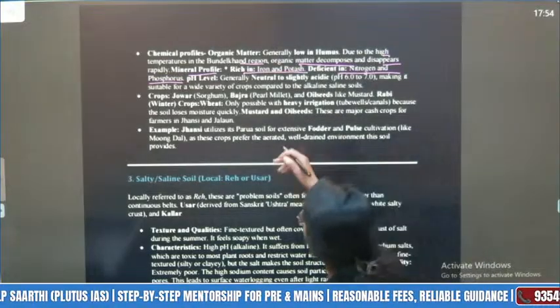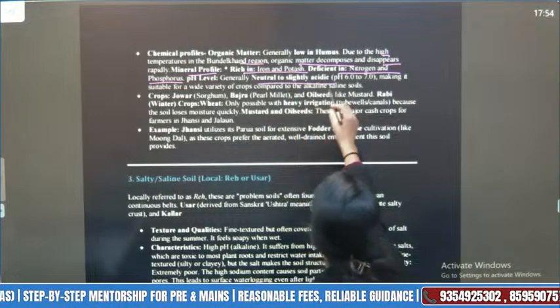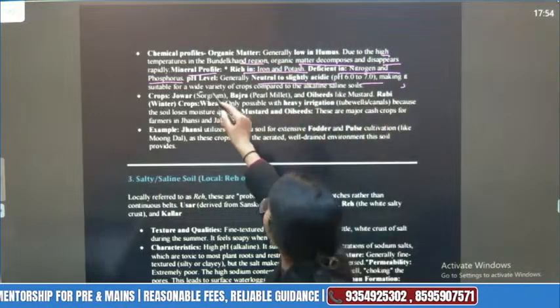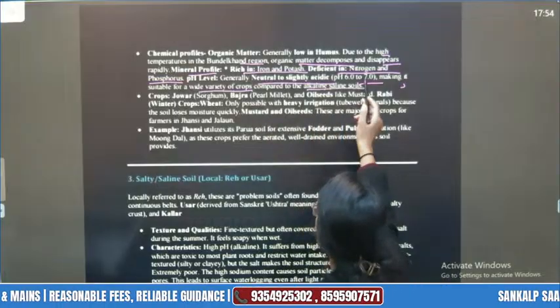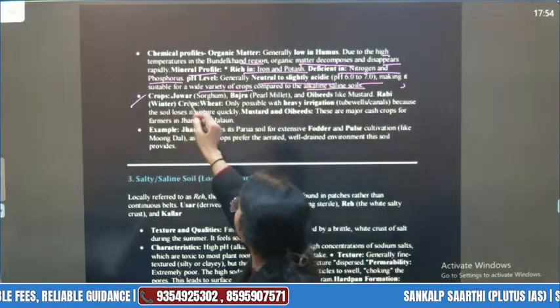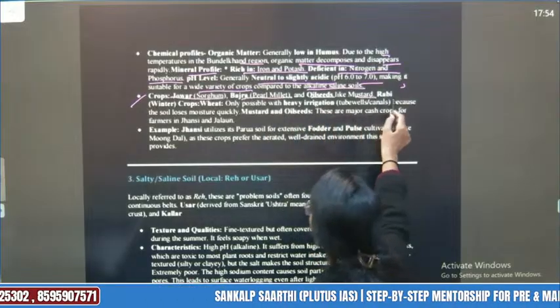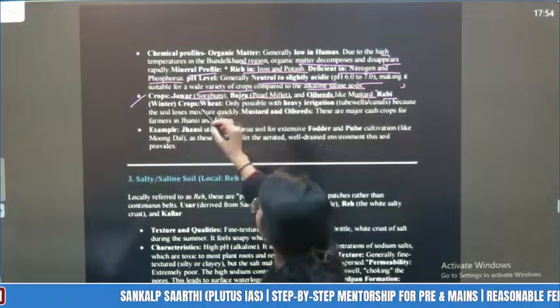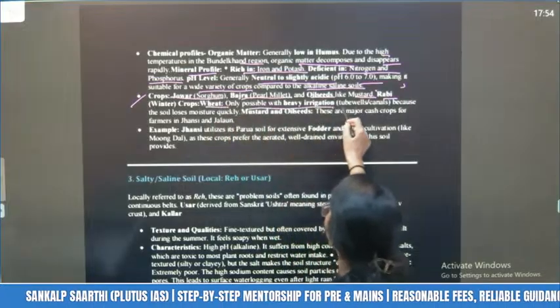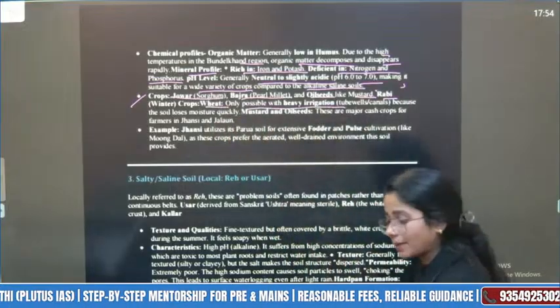Urea and all. pH level neutral to slightly acidic, making it suitable for a wide variety of crops compared to the alkaline crystalline soil. Crops कौन-कौन सी? ज्वार, sorghum, bajra, that is pearl millet, oil seeds like mustard. Rabi crops कौन सी आपकी? Wheat होती है, only possible with heavy irrigation because यहाँ पे heavy irrigation.